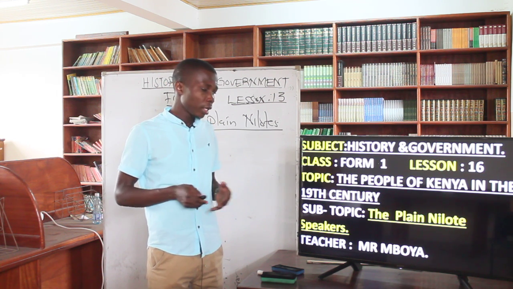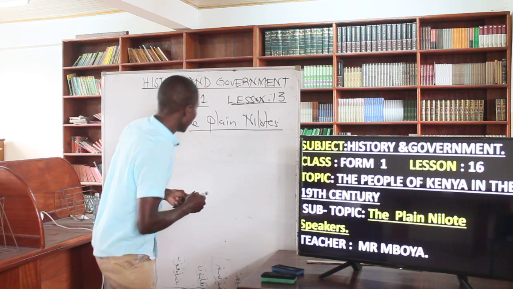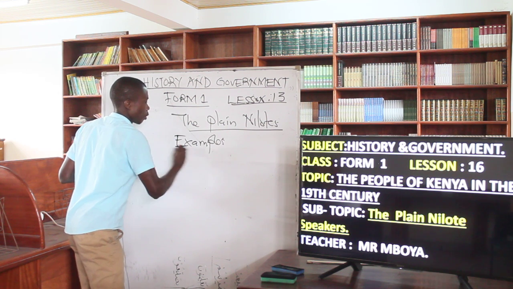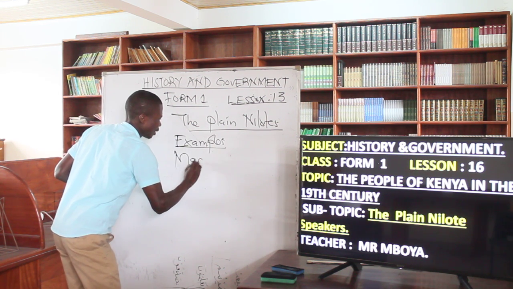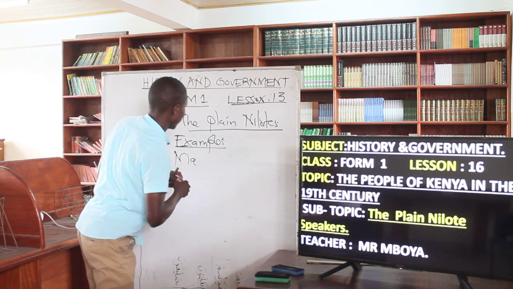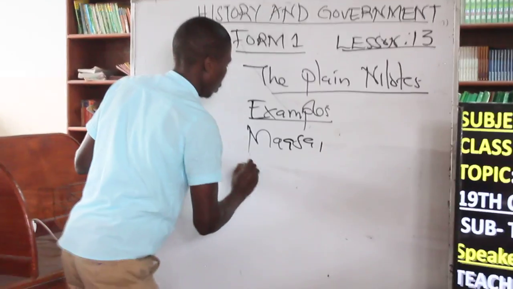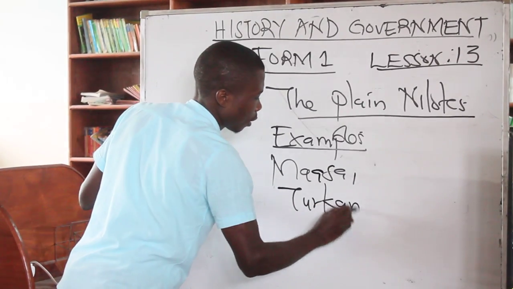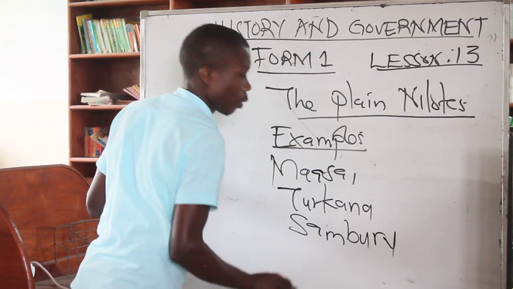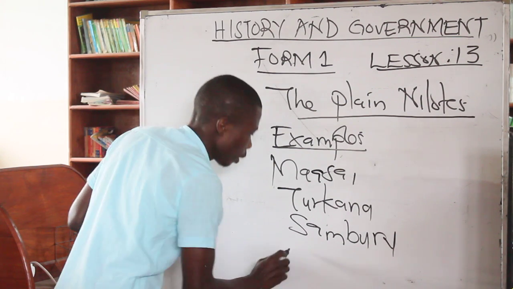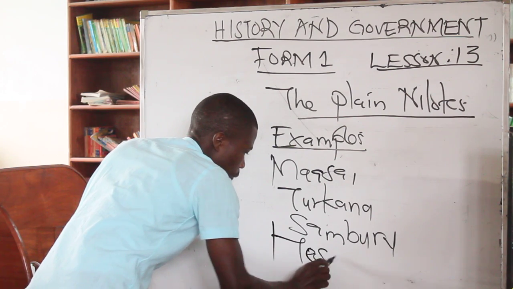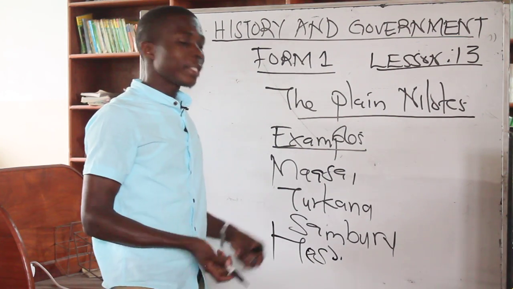The plain Nilots examples we have Masai, Turkana, Samburu, and Kesu, or some people always say Itesu.